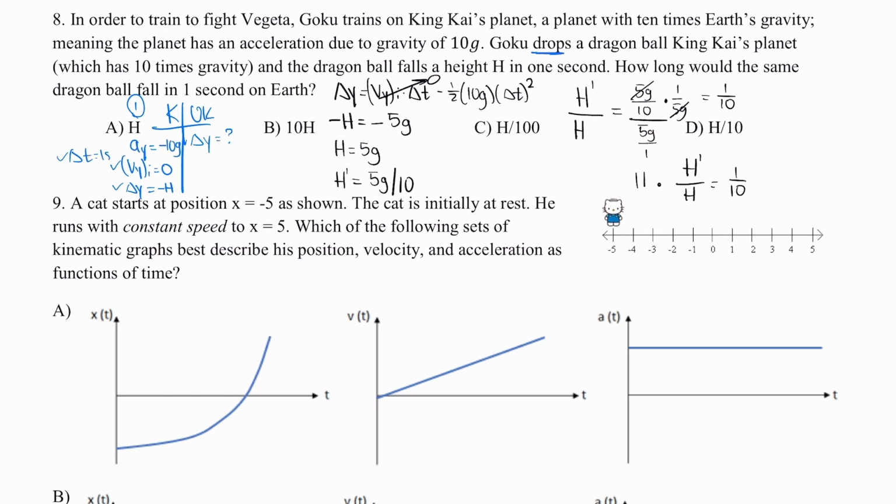To find what this new height would be, I'm going to multiply h to both sides. And what this tells me is that the height fallen by the Dragon Ball on Earth is 1/10 of the original height on King Kai's planet. That brings me to letter D, h over 10.